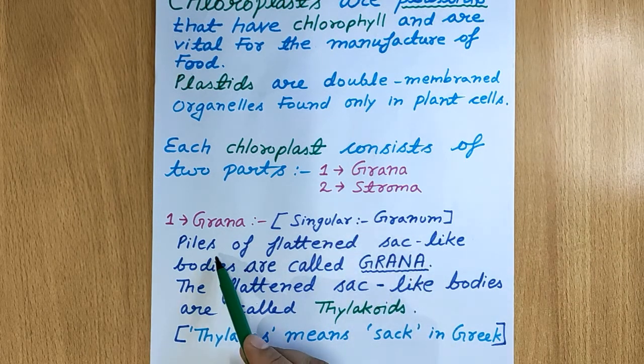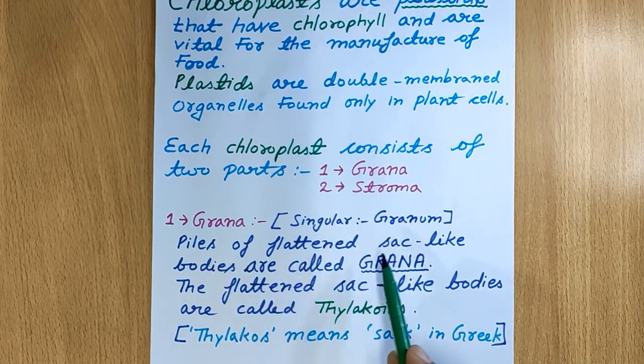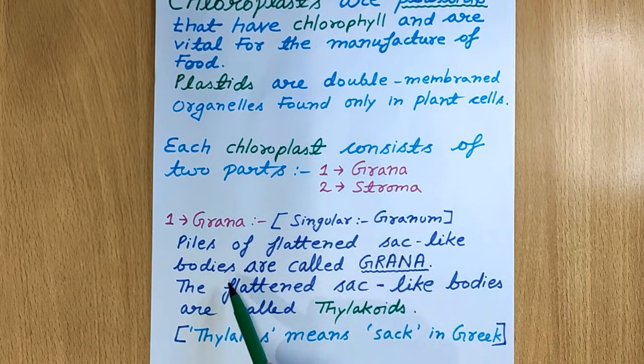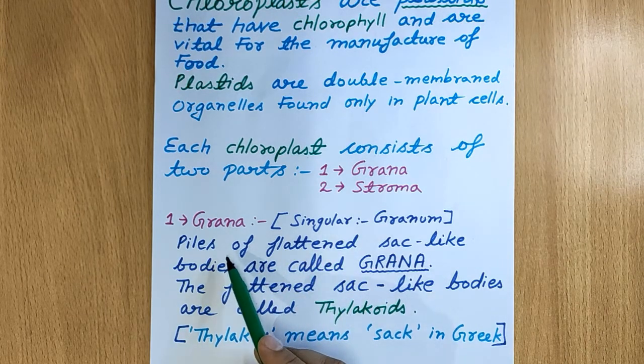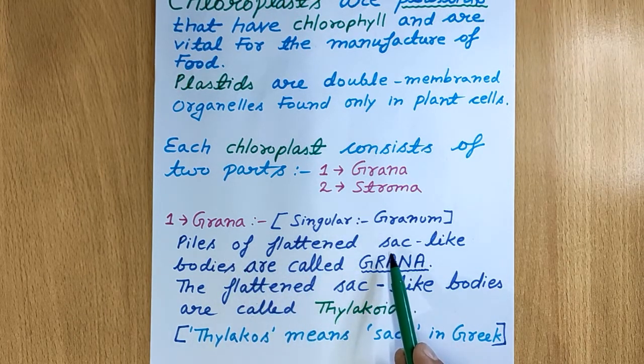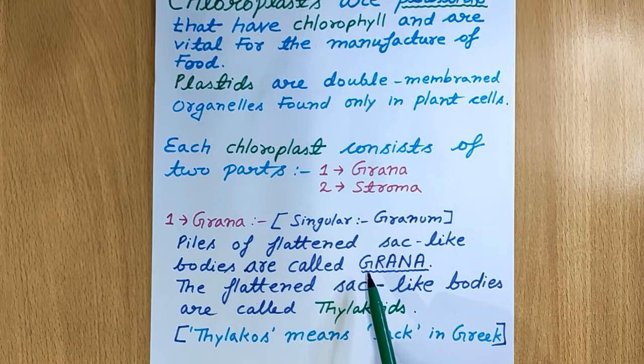Piles of flattened sac-like bodies are called grana. The flattened sac-like bodies of which grana is composed are called thylakoids.